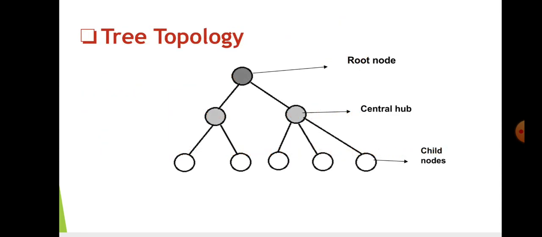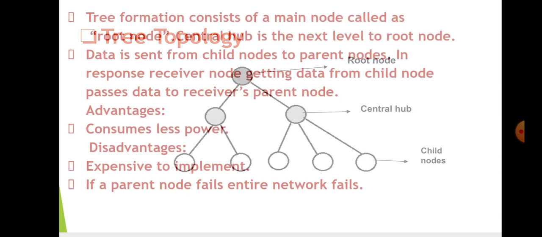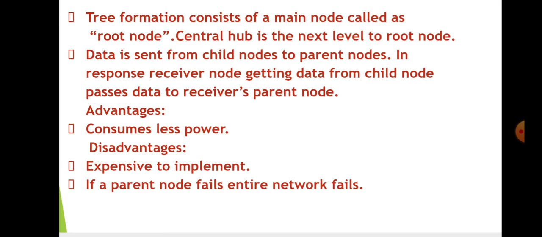Tree topology. Tree topology has a root node. To the root node, a central hub will be connected to which child nodes are connected. So data collected by the child nodes will be sent to the parent node, which in turn sends it to the root node. So the advantage is it consumes less power. The disadvantage is that it is very expensive to implement because if a parent node fails, the entire network fails.